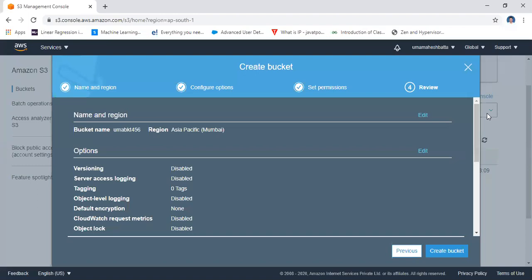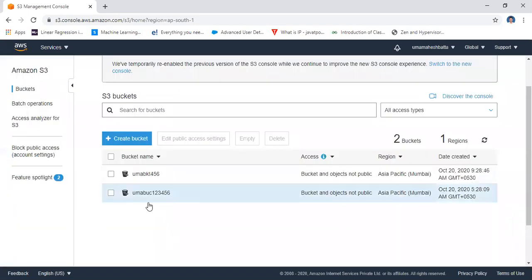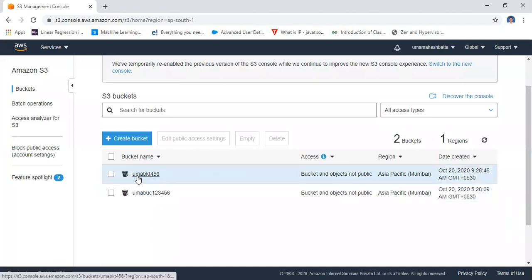That means you only created a folder. The bucket, in the sense, is a simple folder. You created a simple folder on your Amazon workspace, and then create a bucket. Click on create bucket. Here, if you click on the create bucket option, yeah, it created. What is the bucket name here? Uma BKT 452. This is a newly created bucket.